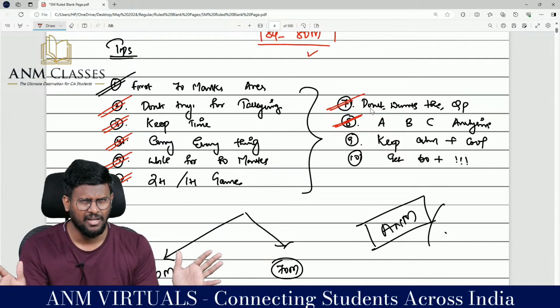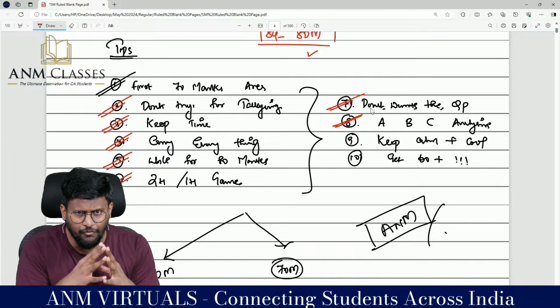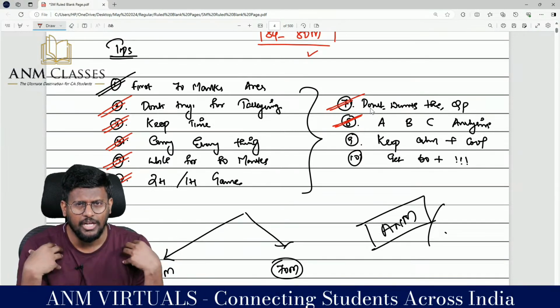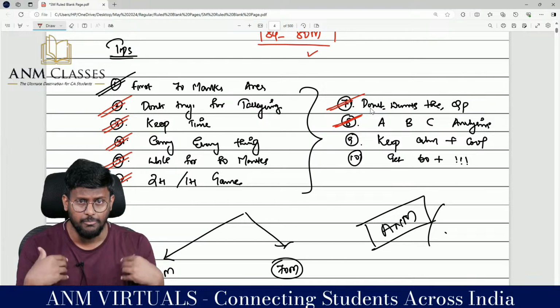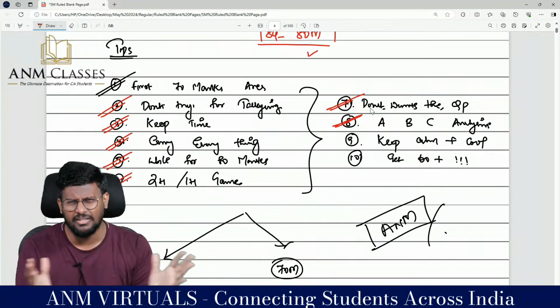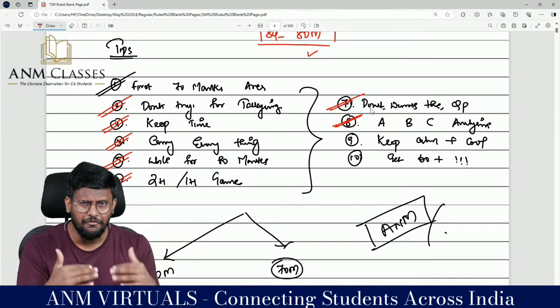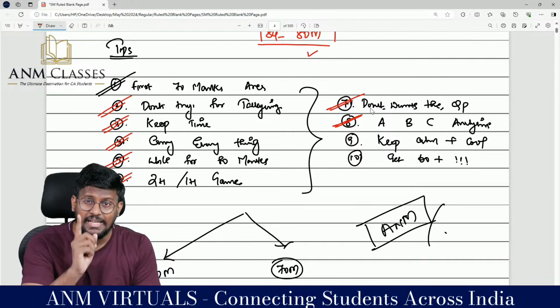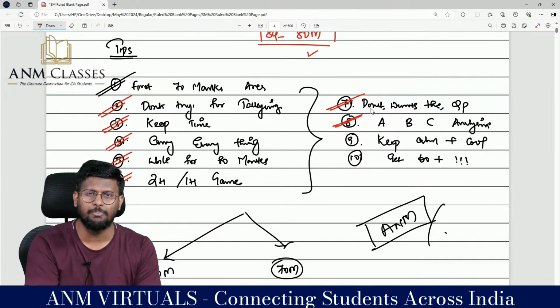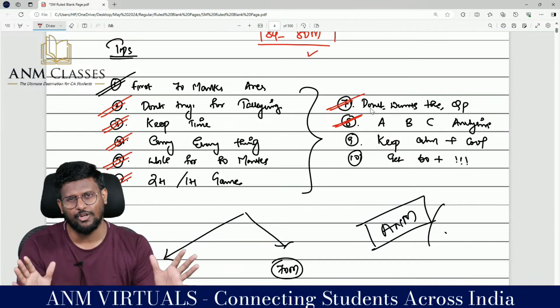Don't make that mistake. We can't change anything within the 3 or 4 hours before the examination. We have prepared very well. I know that from my side we have completed the portion. From your side you have done the assignments, you have done your part, you would have studied anywhere. There is no problem at all. The teacher's part would have been done by themselves and the students' part would have been done. Now the execution part is very important. Don't get tensed at any point of time.